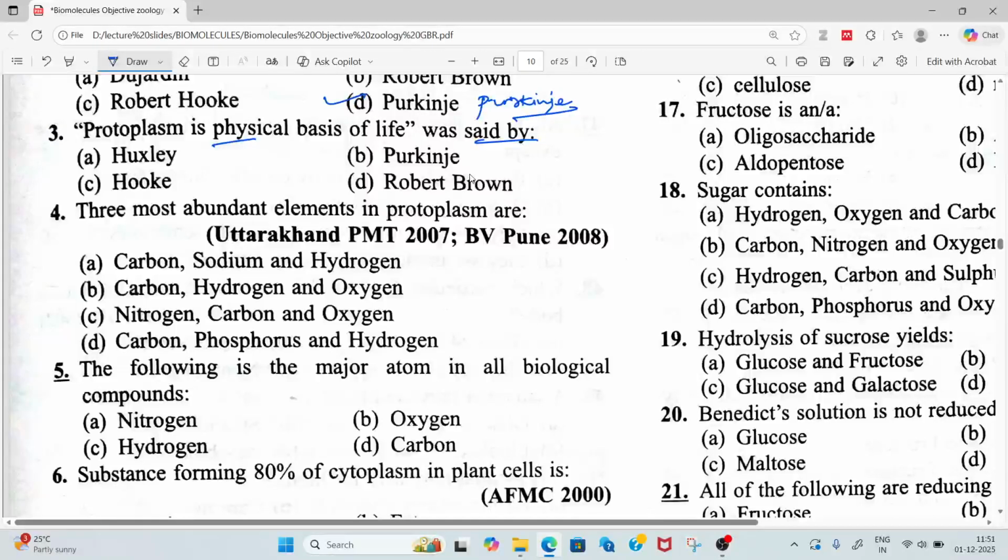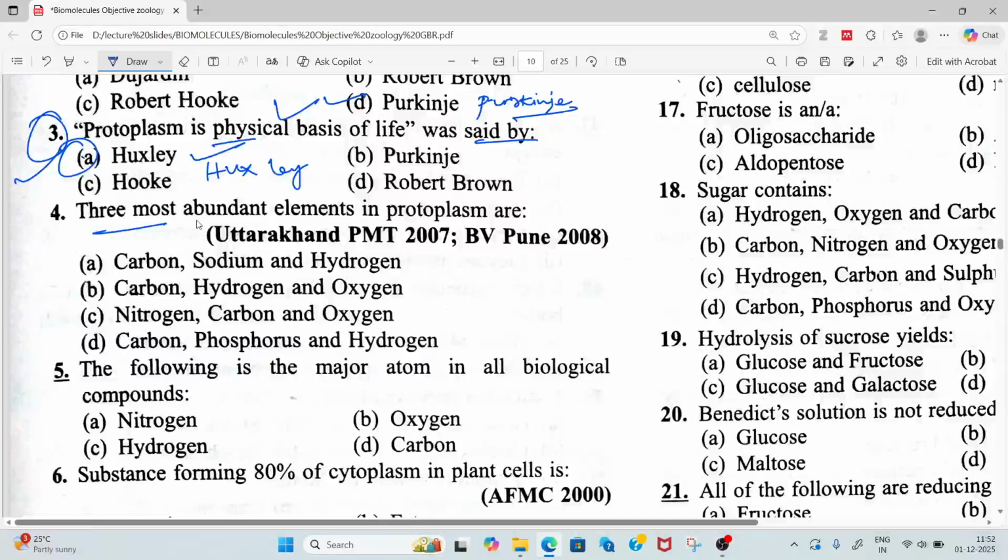So the correct answer for this question will be option A. Huxley will be the correct answer for this question. Let's move to the next.